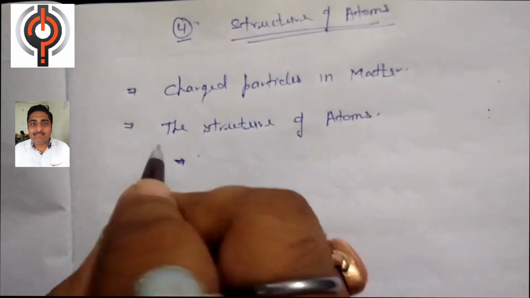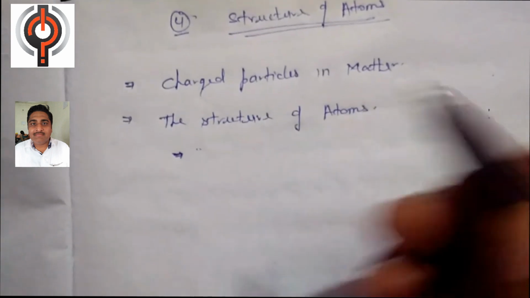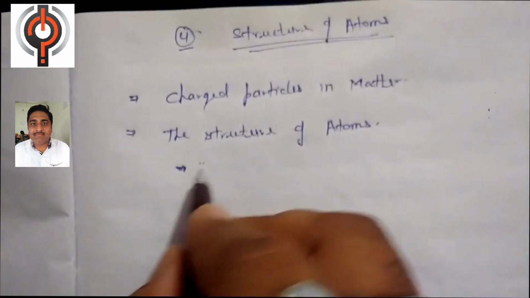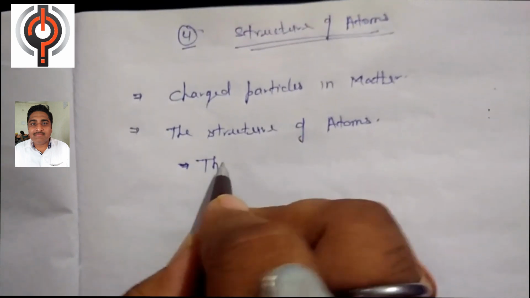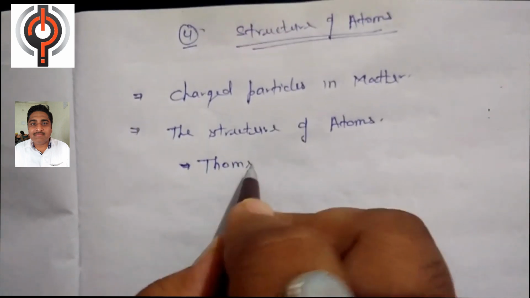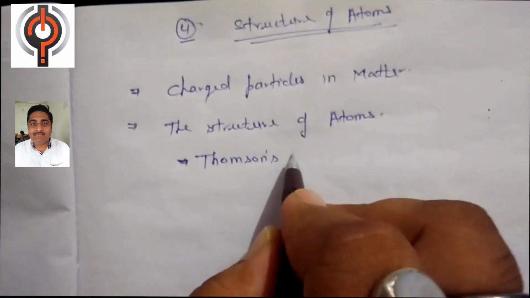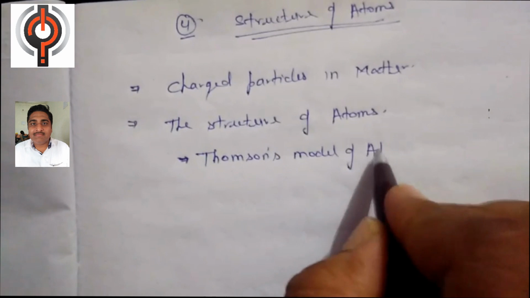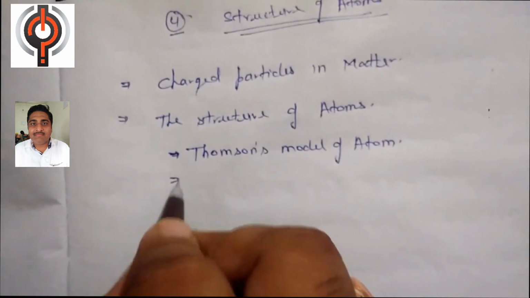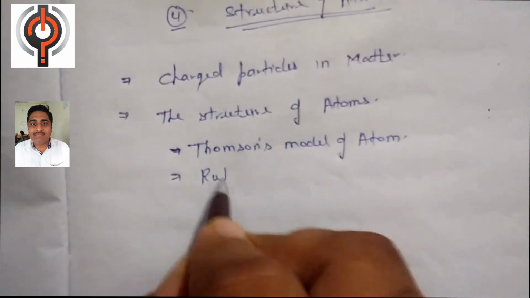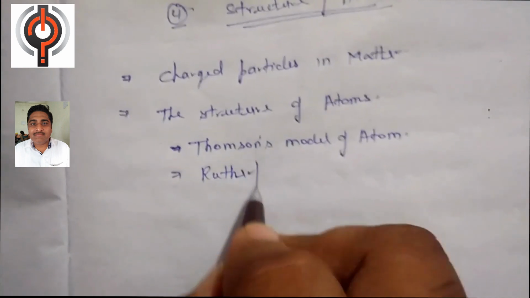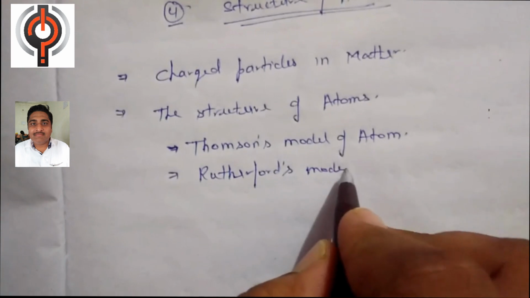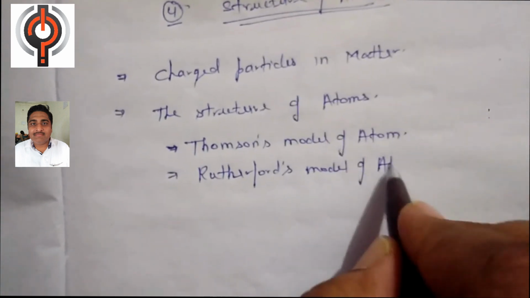In this topic we will study the different models proposed to describe the structure of the atom. The first model is Thomson's model of atom. Second is Rutherford's model of atom.